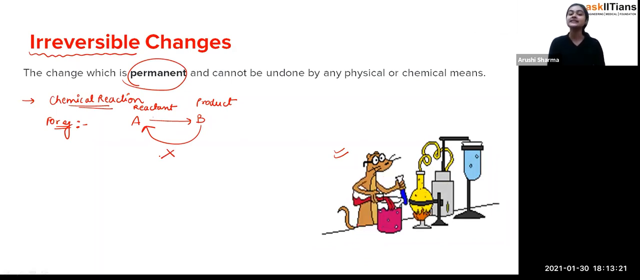So you can see that these are the kind of changes which are permanent. Why are we calling them permanent? Because you can't reverse that condition. So with reversible changes you can reverse that condition, but irreversible are those in which you can't reverse that condition. Okay. So these are the irreversible changes, students.